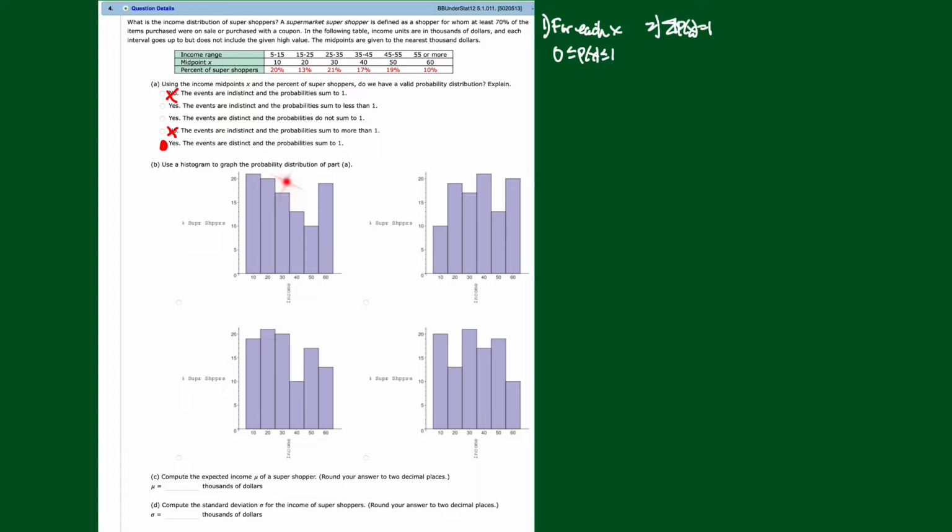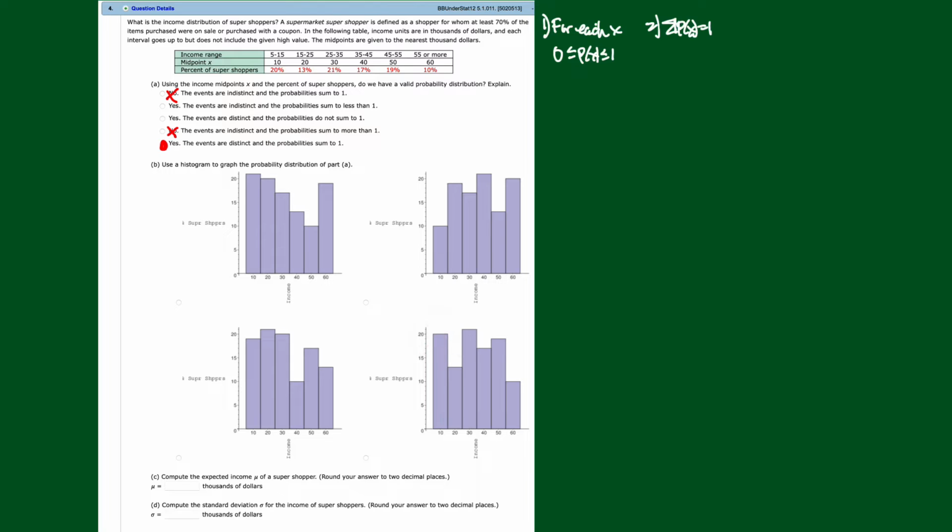Now, B: which one of these histograms, this one, this one, this one, or this one, do we think matches our data? Well, look, at 10, we're at 20. Just match them up. Actually, it's a little bit more. And this one down here is a little bit less. So I think I'm going to rule out these two. What about over here? At 10, this one's at 10. At 10, this one's at 20. This is the only one that works.